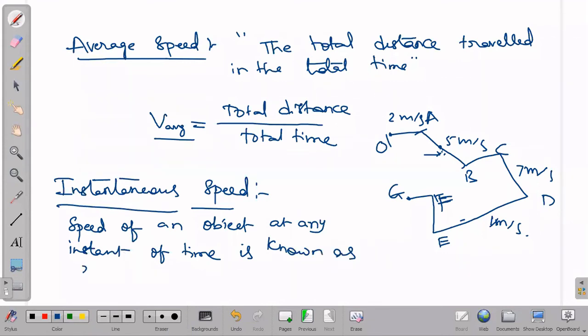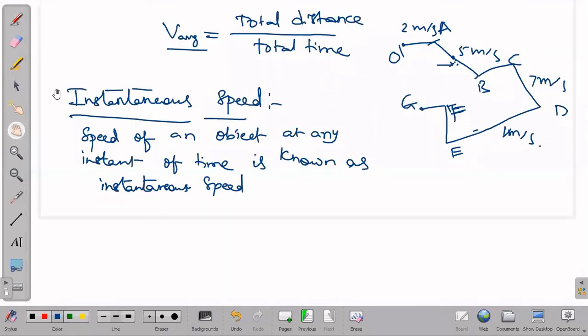So how do we write it? Here we use one simple mathematical notation: v instantaneous is equal to delta s by delta t, where s is the distance and t is the time.